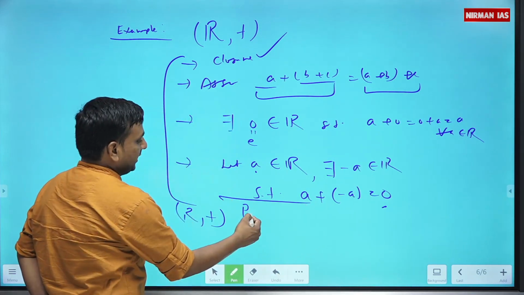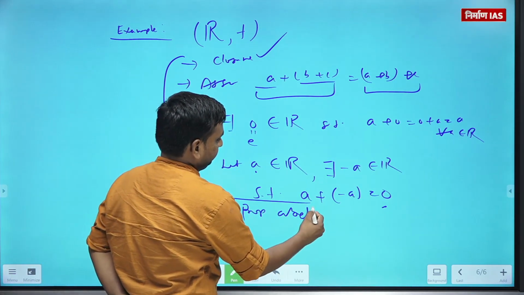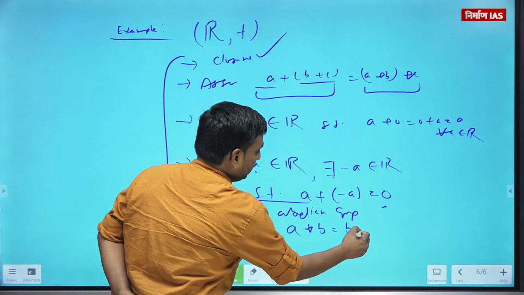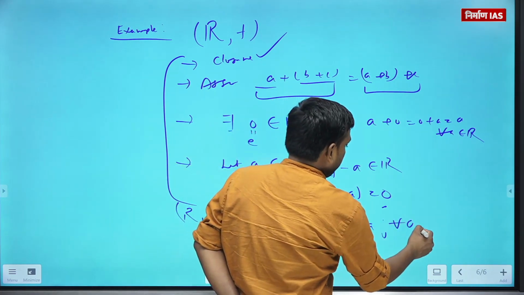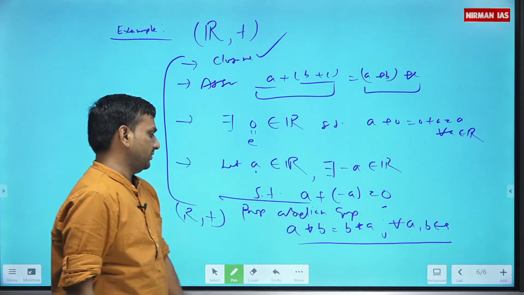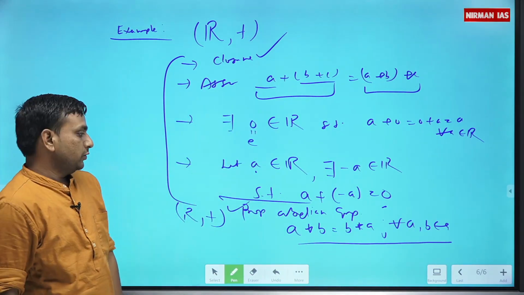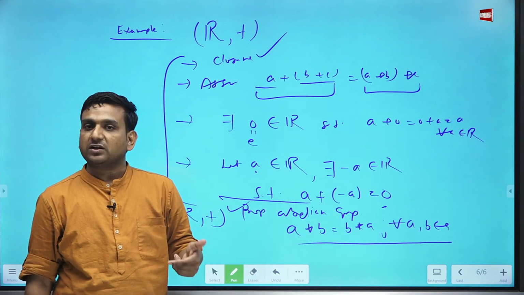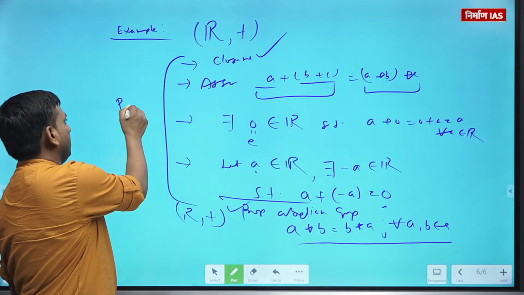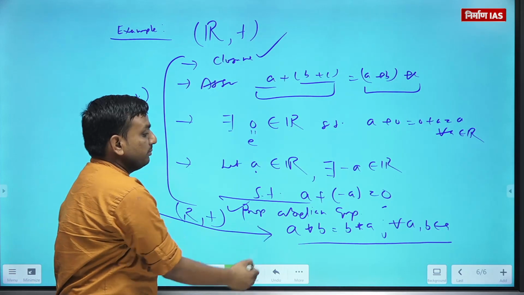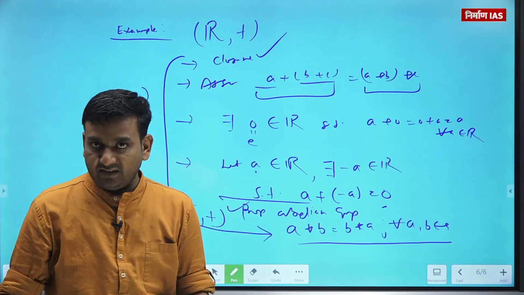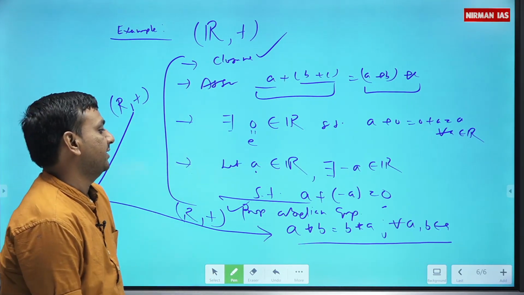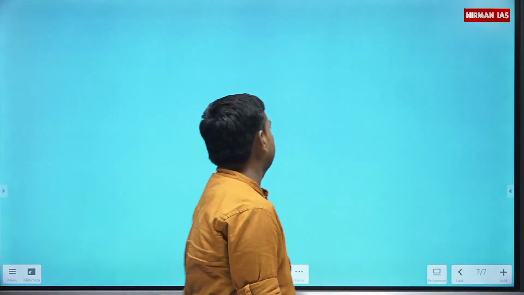One more property you can add: abelian group or commutative group, where A composition B is B composition A for all A comma B belongs to G. This is an extra property, you can say the fifth property. So if you add two real numbers, 2 plus 3 or 3 plus 2, you are going to get the same result. So you will say R comma plus also satisfies commutativity. And yes, so R comma plus is a commutative group, or abelian. That's fine. Let's move to the other example here.